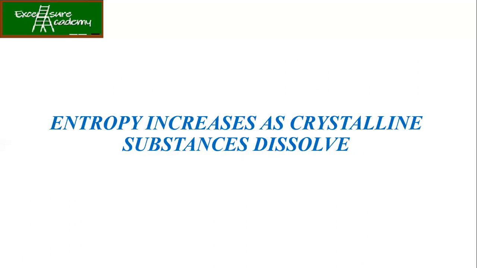So now let's talk about the entropy, which increases as the crystalline substance dissolves. So what is happening now? If you look at an NaCl crystal, the entropy is low there. Why? Because you have an ordered structure of Na+ and Cl-. Now once you put it into water, what is happening? The degree of randomness of Na+ and Cl-, that is of NaCl, keeps increasing. So when there is an increase in the degree of randomness, what does it mean? It is going to increase the entropy of the system.